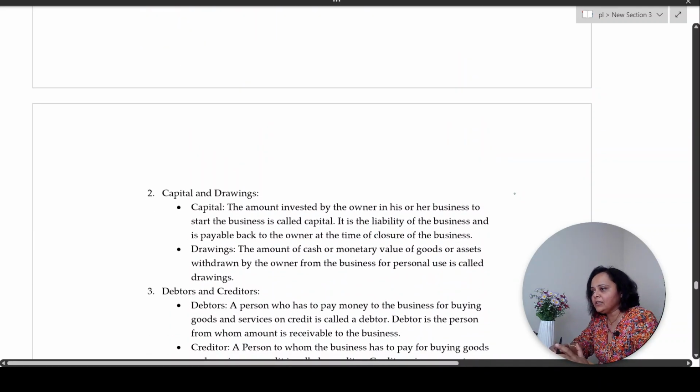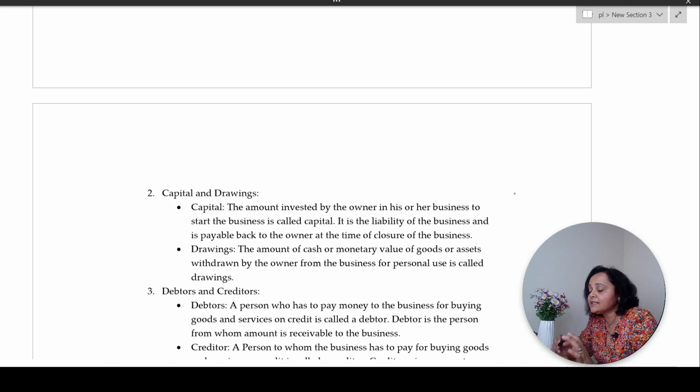The next term, capital and drawing. Now, what is capital? Capital, frankly, is the initial amount that the owner, the founder of the business, puts into the business to start the business. It may be cash, or it may be a building that he has brought, or computers that he purchased and started using for the business.